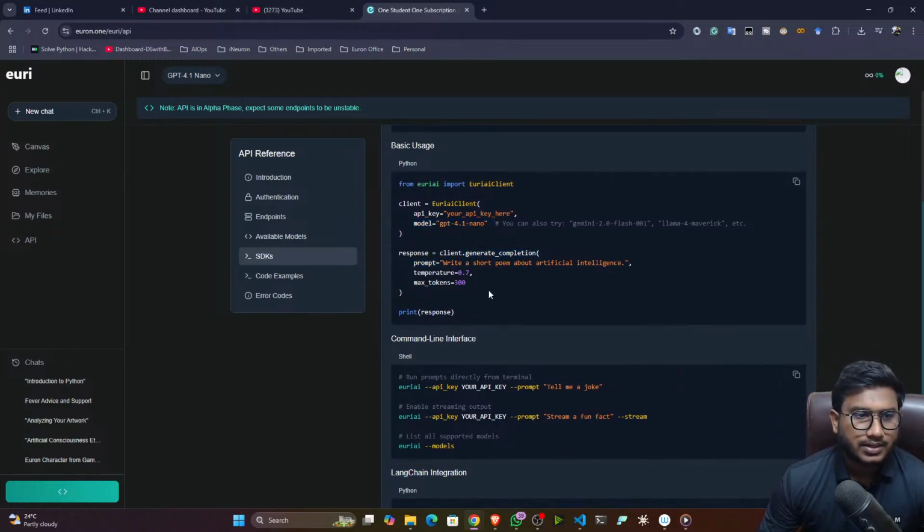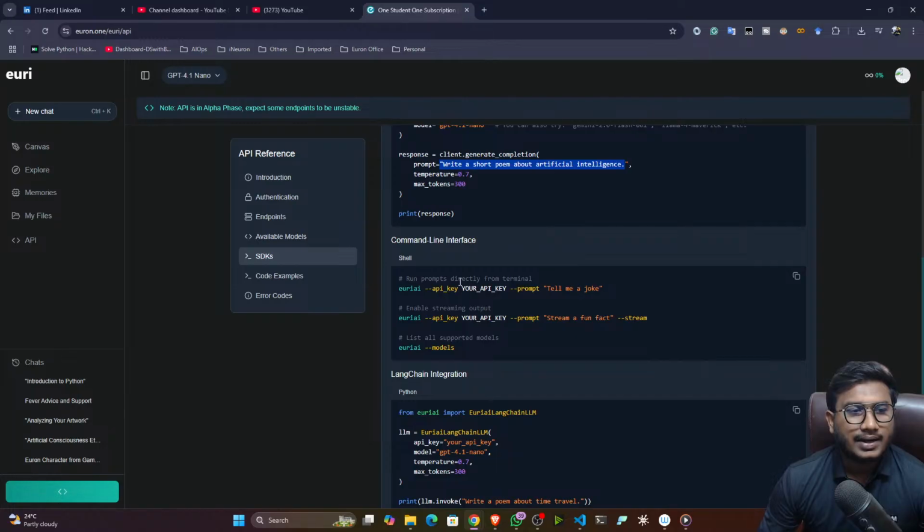Okay, then you can generate the response. Here you can pass the prompt, and here you will be getting the response. And if you want to run from the command line interface, guys, this is the command for the command line. You can see, first of all, run the Euri AI command, give the API key, give the prompt.